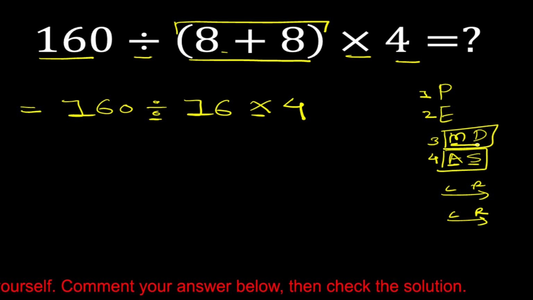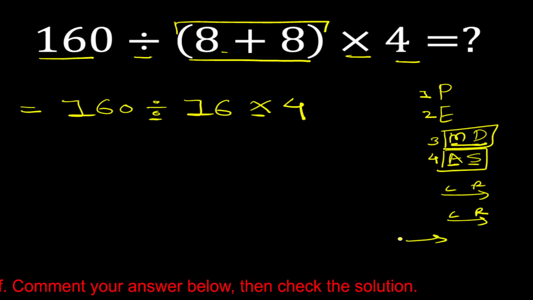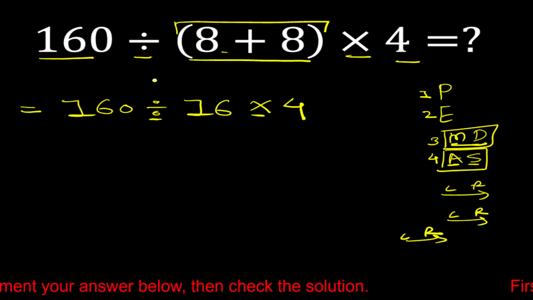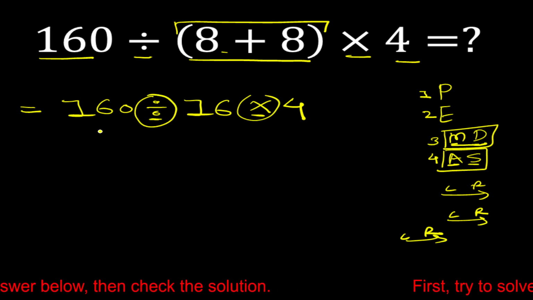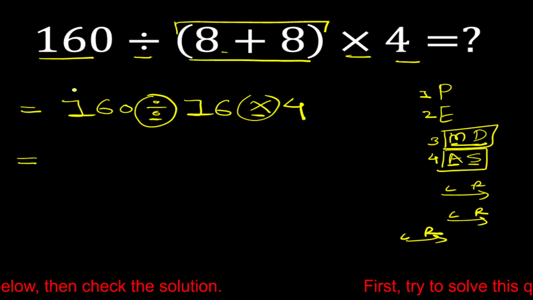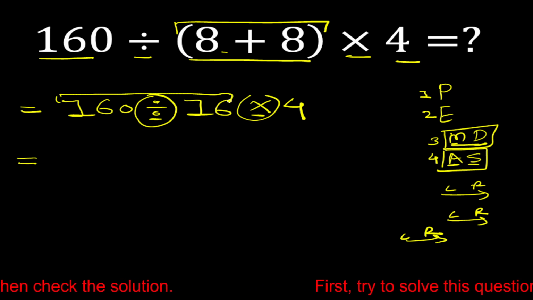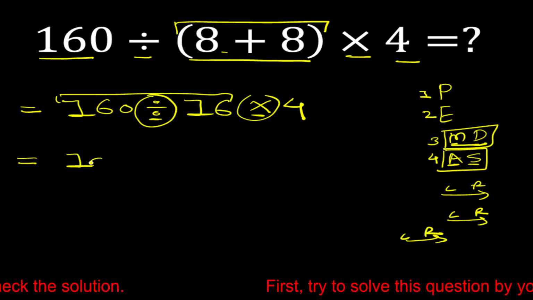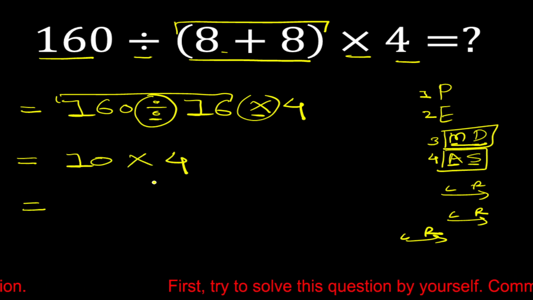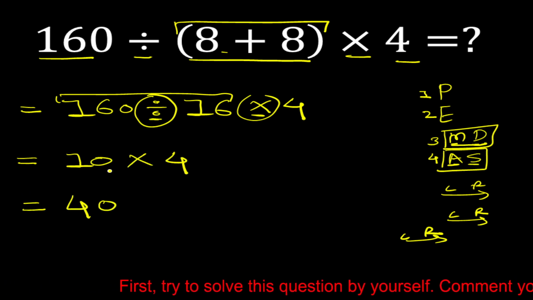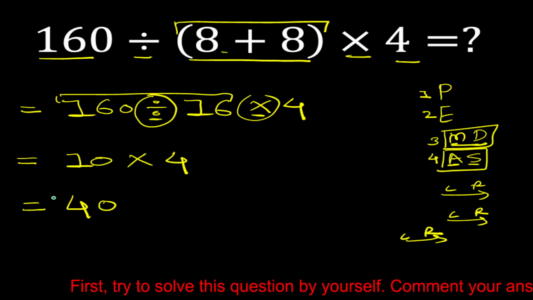So multiplication and division both have equal priority, so we have to solve from left to right. First we have to solve this division, then we have to solve this multiplication. So it is equal to 160 divided by 16 is equal to 10, multiply by 4. Now 10 multiply by 4 is equal to 40. Okay, so the correct answer is 40.